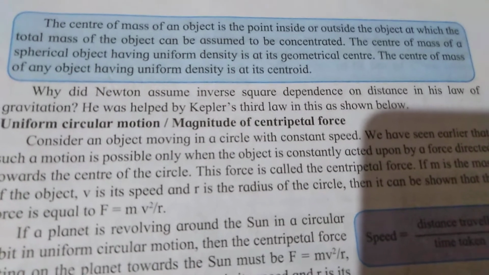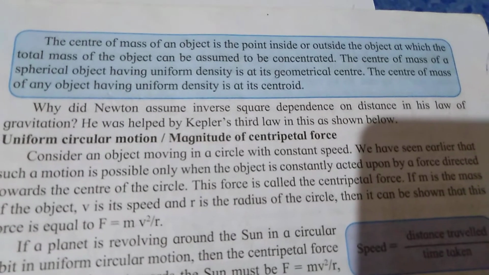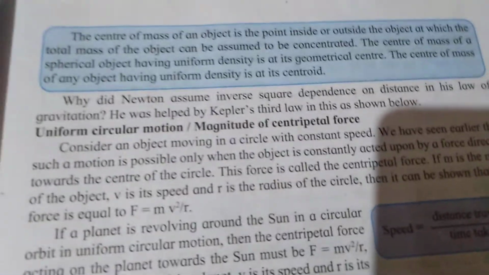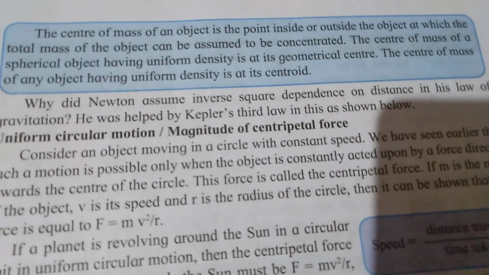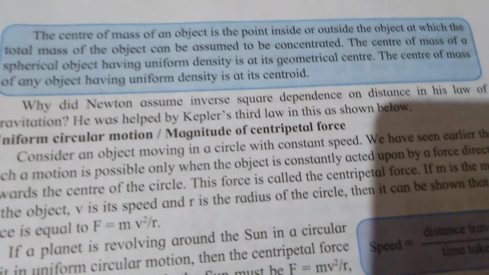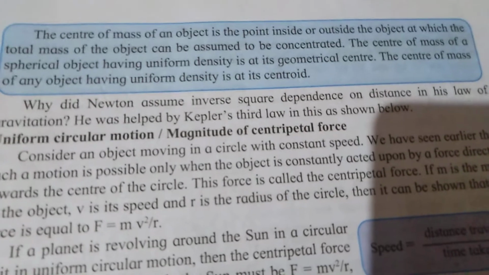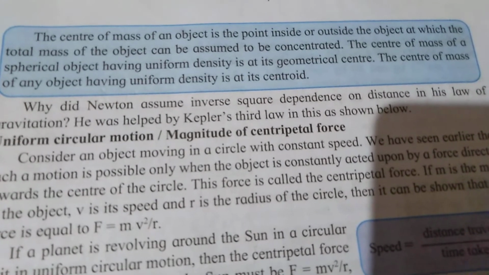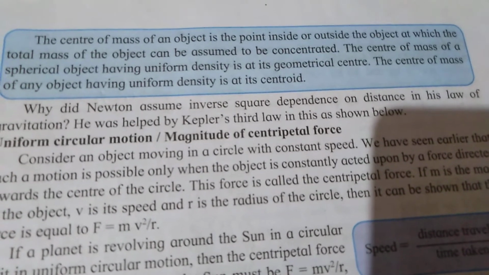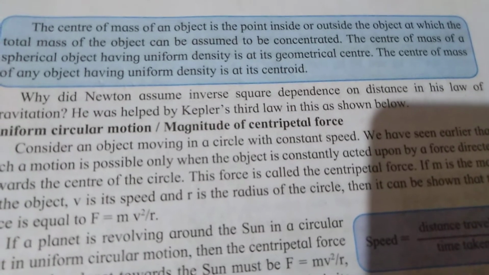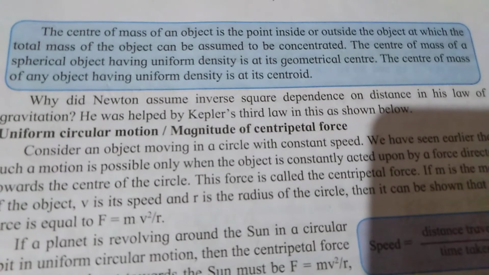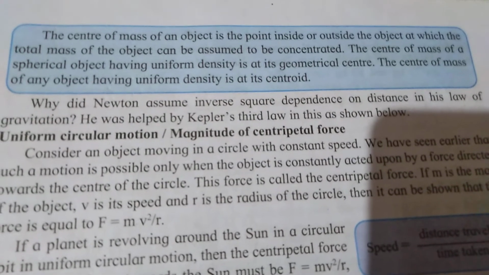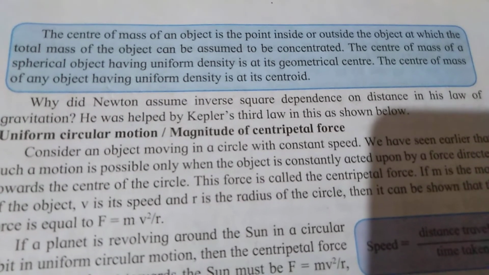Suppose you have a spherical object, a sphere. You know what a sphere is? Like a ball is a sphere. And if it has uniform density, it means it is not thick at one place and thin at another place. The thickness overall is going to be the same. So we say that the density is uniform. Then whatever is the center of that sphere, that is going to be the center of mass. So the center of mass of any object having uniform density is at its centroid.